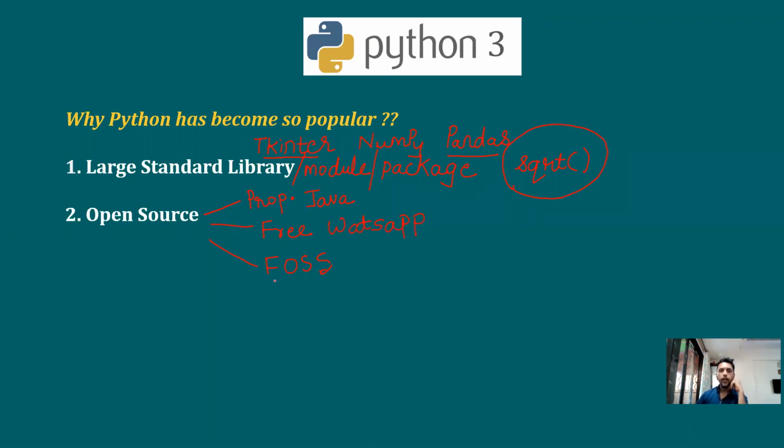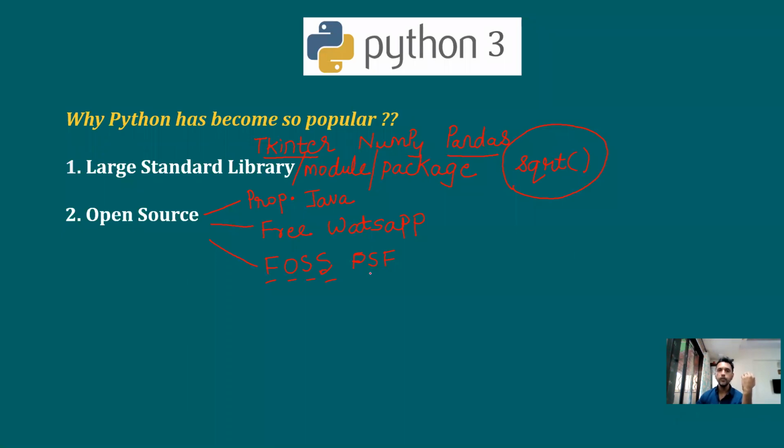Now comes the category called FOSS, where FOSS stands for free and open source software. Python is FOSS. So it means Python is free to use. By the way, there is an organization which owns Python, and that organization is called PSF, the full form is Python Software Foundation.